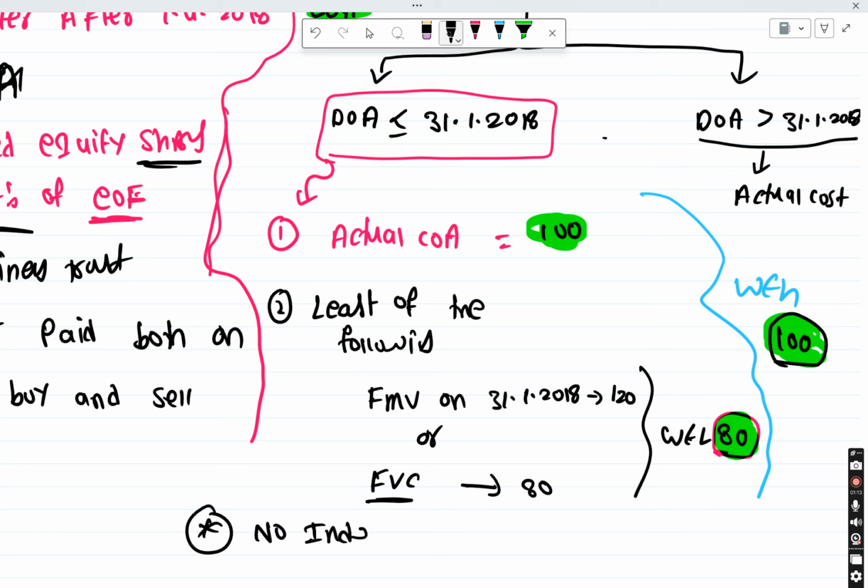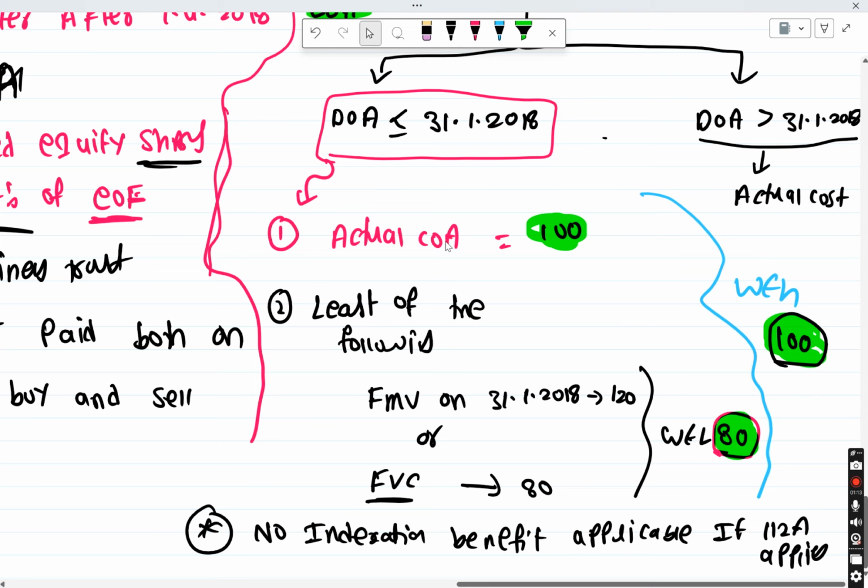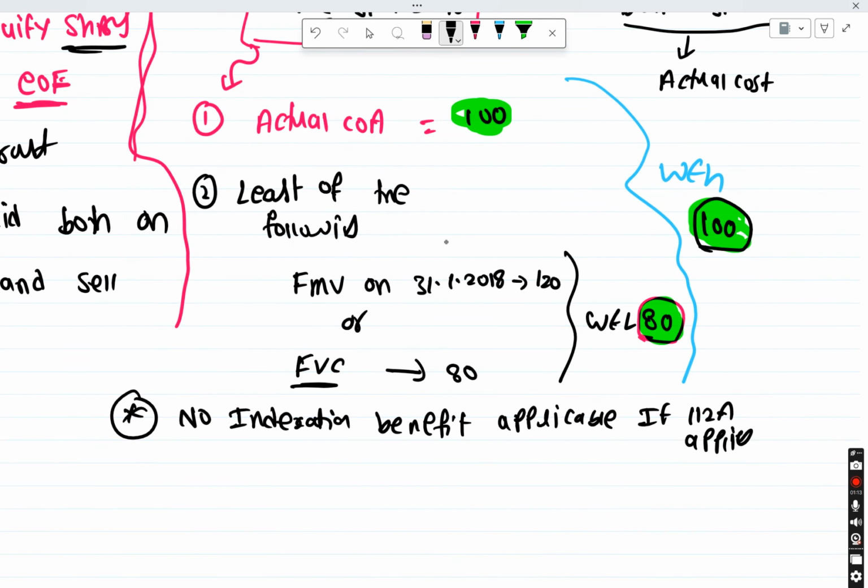Then we're going to do one question. I'm going to keep on adding 2 or 3 points. First, right now, this is enough. No indexation benefit is applicable. If you are applying 112A, you don't need to do any indexation. If 112A applies, no indexation benefit. And then there is something called rebate under section 87. This is covered in the basics. Rebate under section 87A is not applicable.